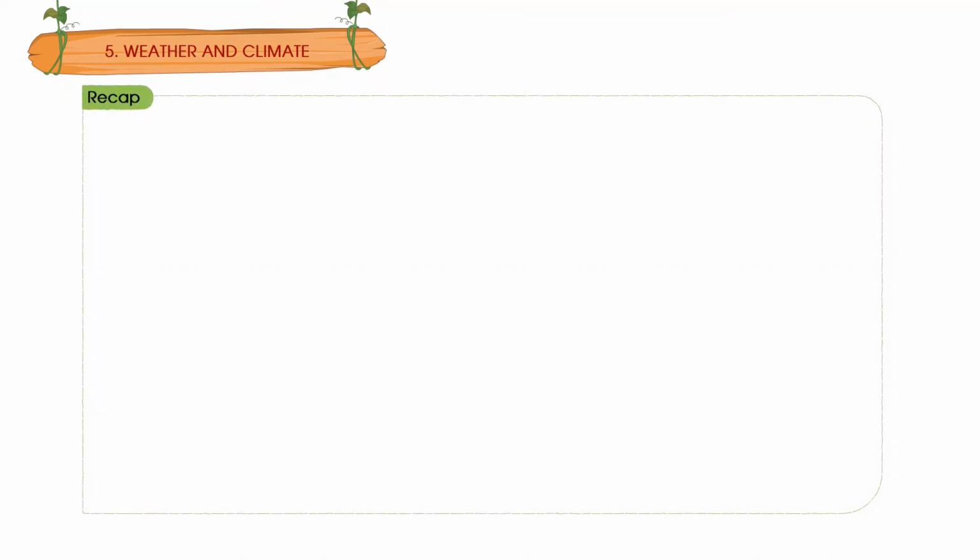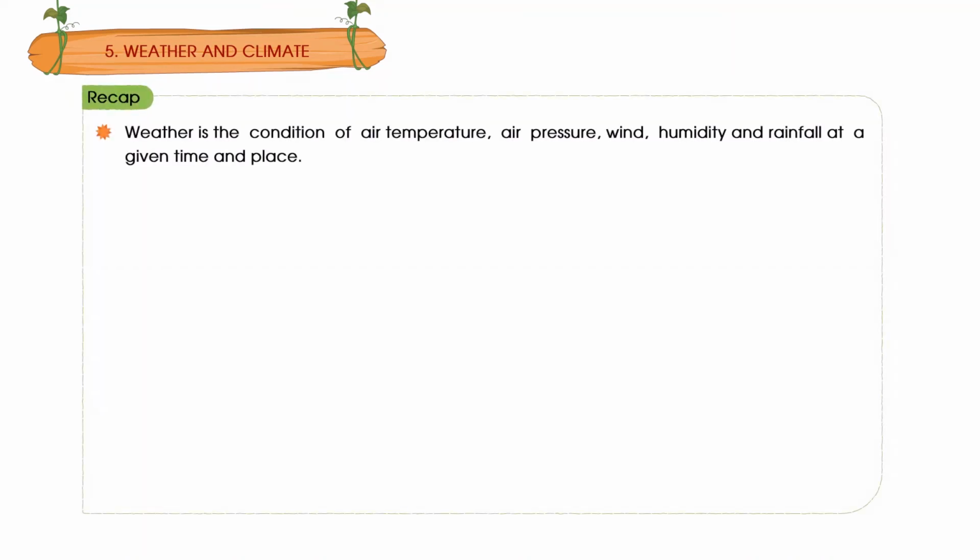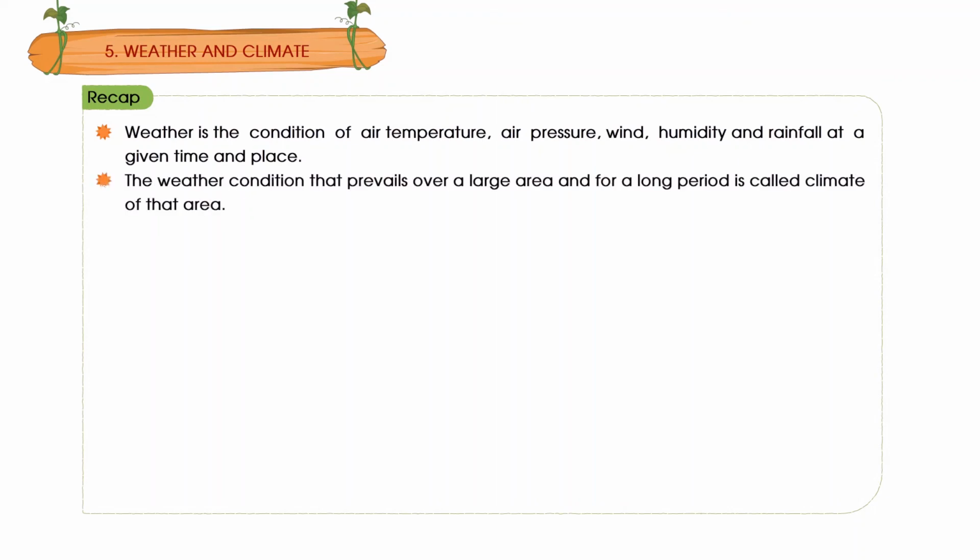Recap. Weather is the condition of air temperature, air pressure, wind, humidity, and rainfall at a given time and place. The weather condition that prevails over a large area and for a long period is called climate of that area.